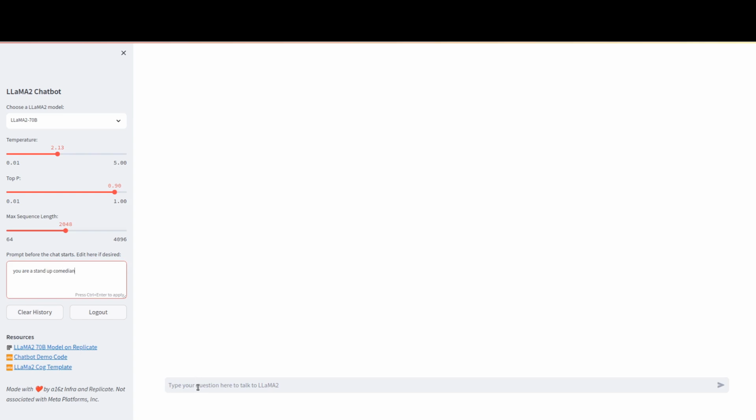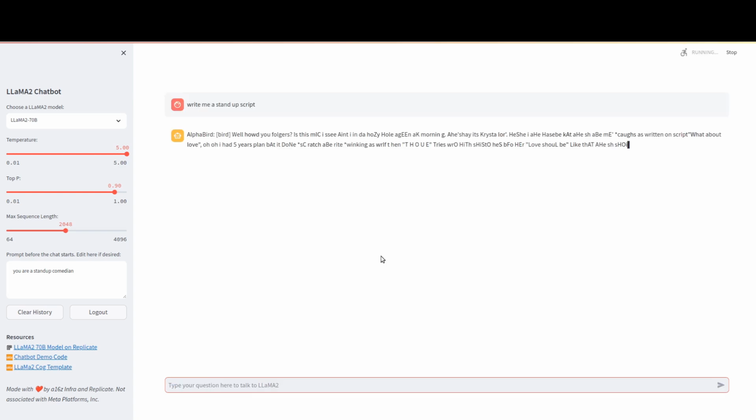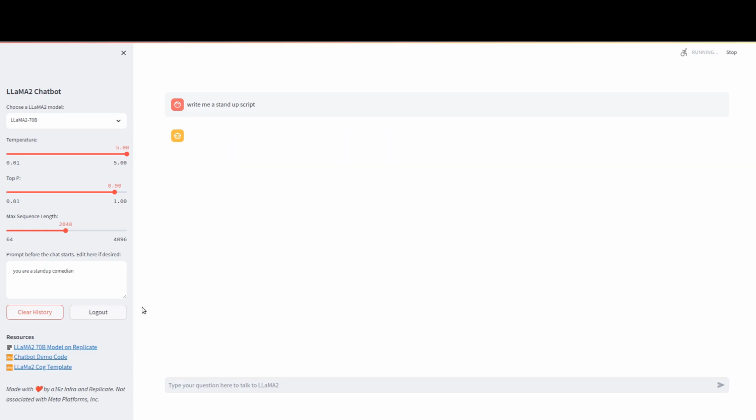Let's start with pushing the temperature all the way to 5. The response is quite surprising, as we are not even seeing something that is human readable with this value of the temperature.